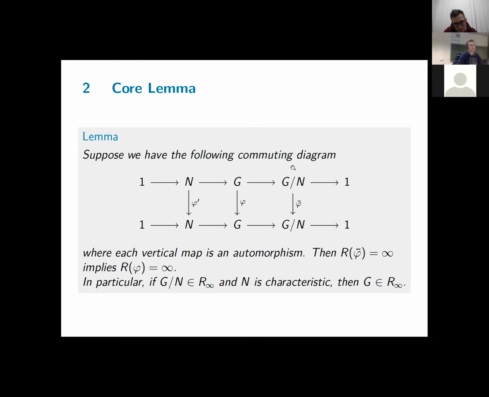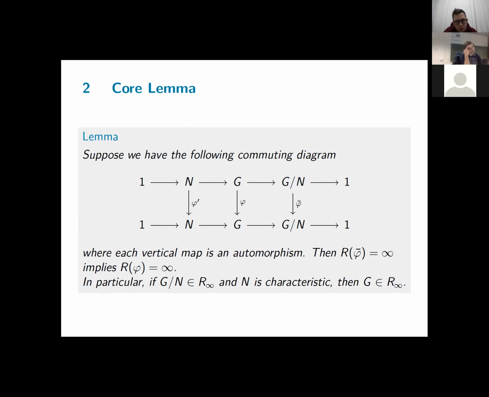So in particular, if G over N has the R infinity property, and N is a characteristic subgroup, meaning that every automorphism on G induces one on N, then G itself will have the R infinity property as well. Why? Every automorphism phi induces one on N, hence also one on G over N. And since this automorphism will have infinite Reidemeister number by the assumption, then by the lemma, phi itself will have infinite Reidemeister number as well.